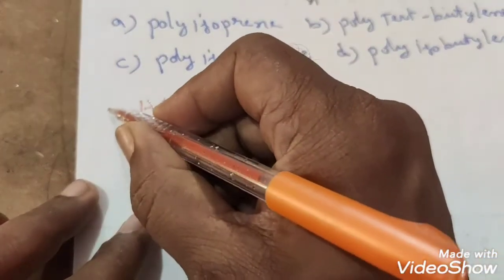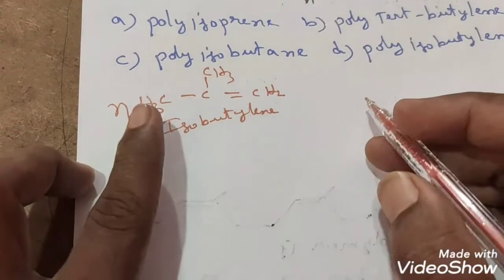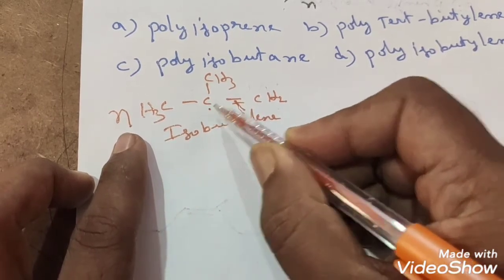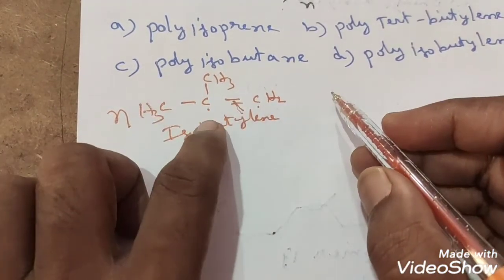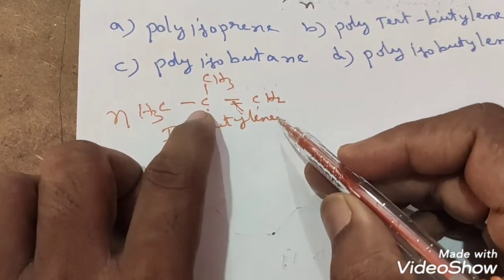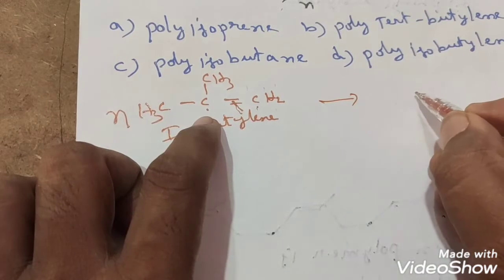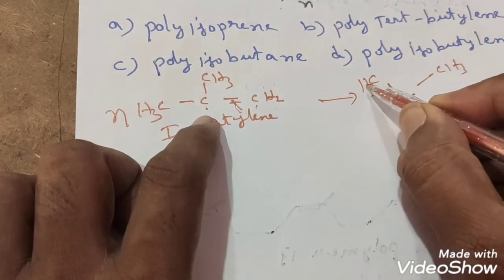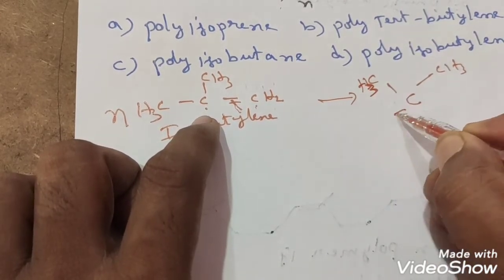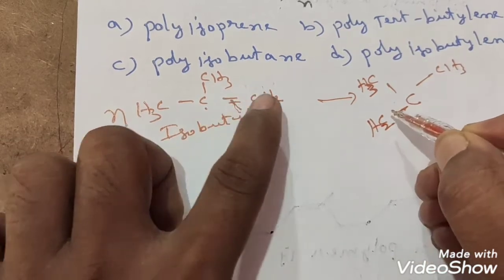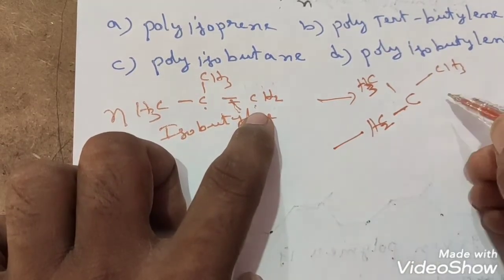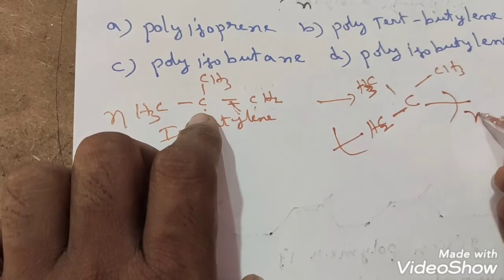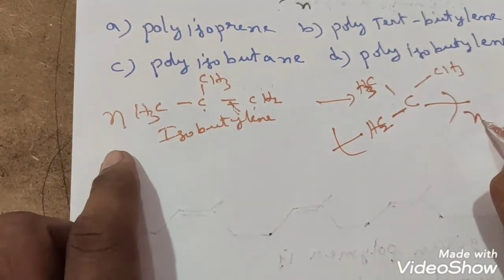N moles of isobutylene polymerize. Suppose it polymerizes, where the bond breaking takes place, means here. Here the bond breaking takes place, means here free radicals will join. So here continuation part will come, here continuation part will come. On this carbon, how many CH3s are there? 2 CH3s are there, right? And on one side what is there? CH2 is there, right? On this CH2, free radical is there, na? So continuation part. On this carbon also free radical is there, na? Continuation part you take. This will take place how many times? N times, students. Because N moles we have taken, na?